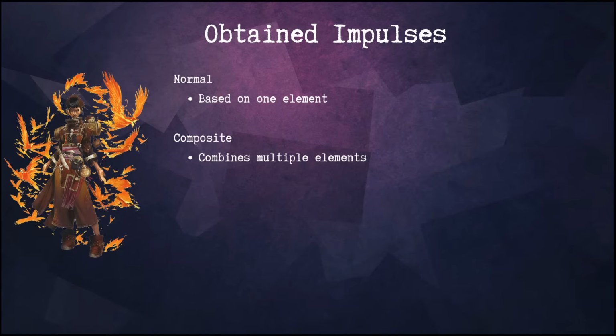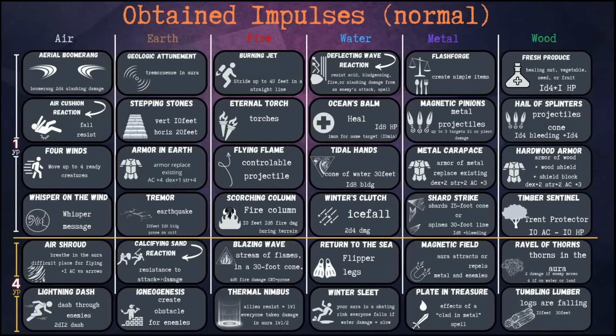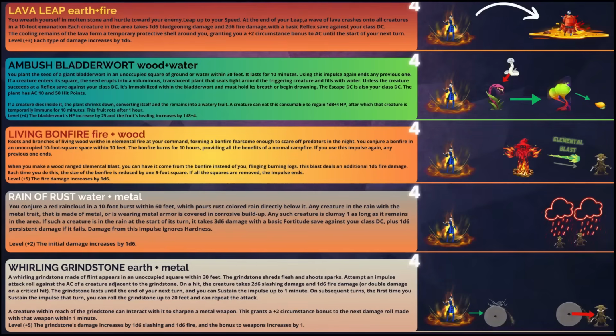So what does a Kineticist have in his arsenal? As we already know, there are 6 elements, and under each element there is a set of unique impulses. Most of the impulses consist of 1 element. On screen you can see all the impulses up to level 4. There is also a group of impulses made up of 2 elements. They are called composite impulses, and they offer special possibilities, and each one is the quintessence of epic.